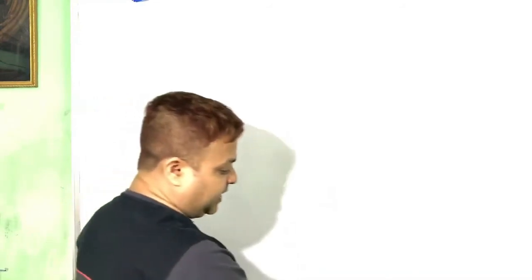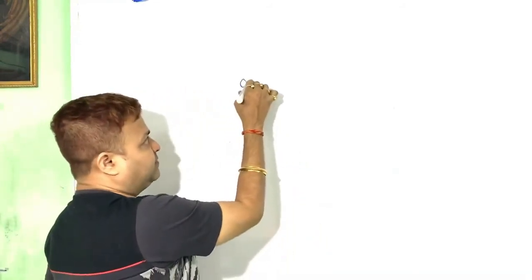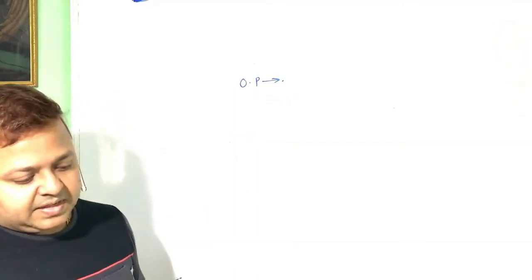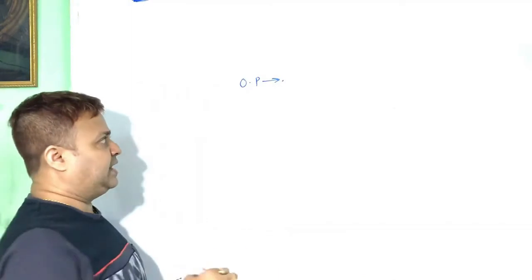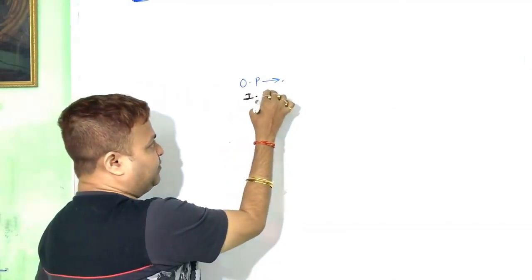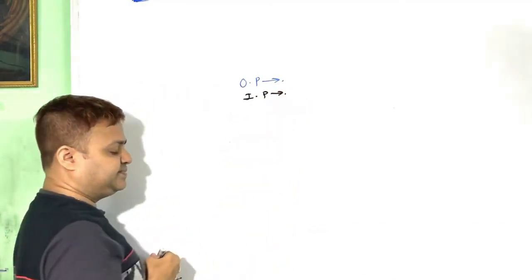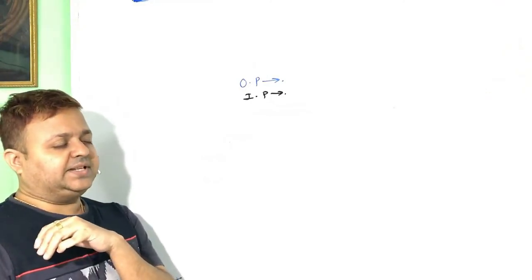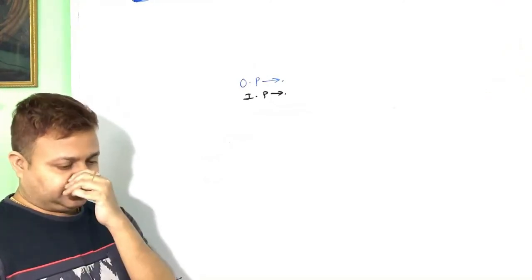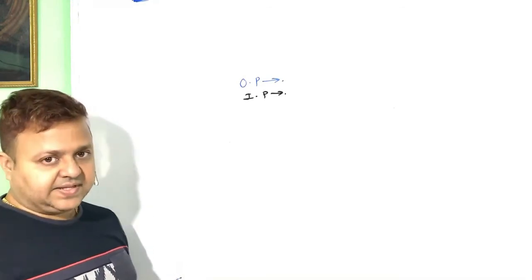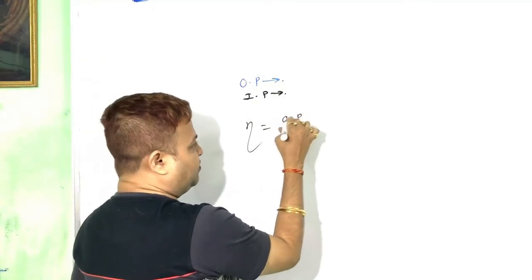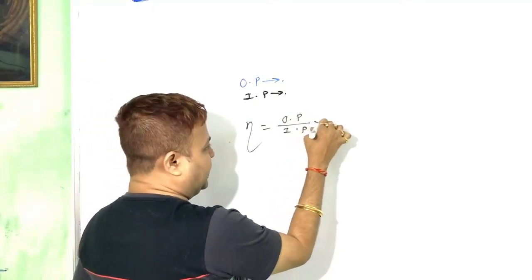The power obtained from the machine is called the output power, and the power given to the machine is called the input power. So the efficiency, that is equal to output power by input power into 100%.